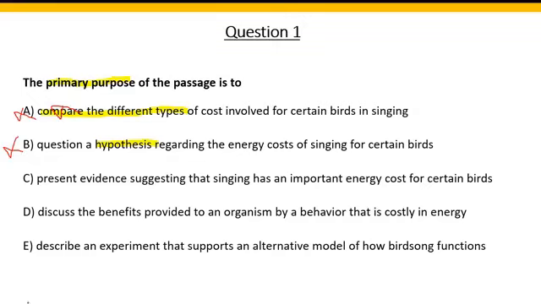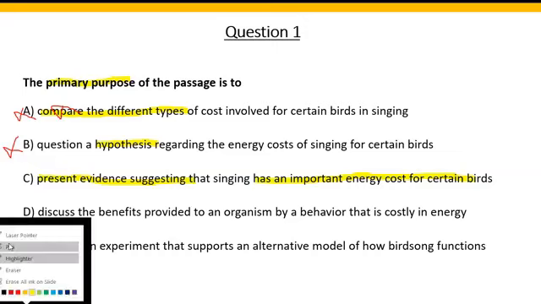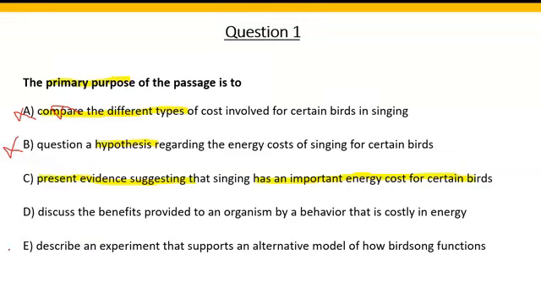Option C says, to present evidence suggesting that singing has an important energy cost for certain birds. So yes, this is exactly what we were basically looking for. Okay, this is what the author has basically done in the passage. He has presented evidence suggesting that singing has an important energy cost. So he talked about energy cost. He also talked about the metabolic cost and then associated costs.